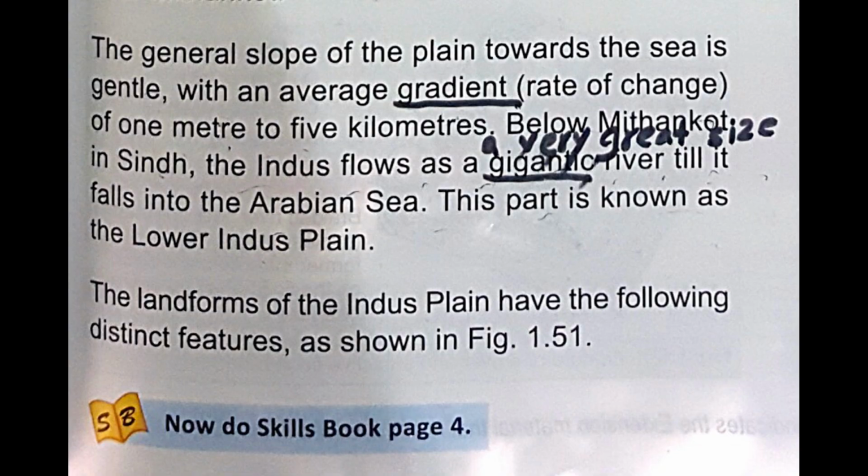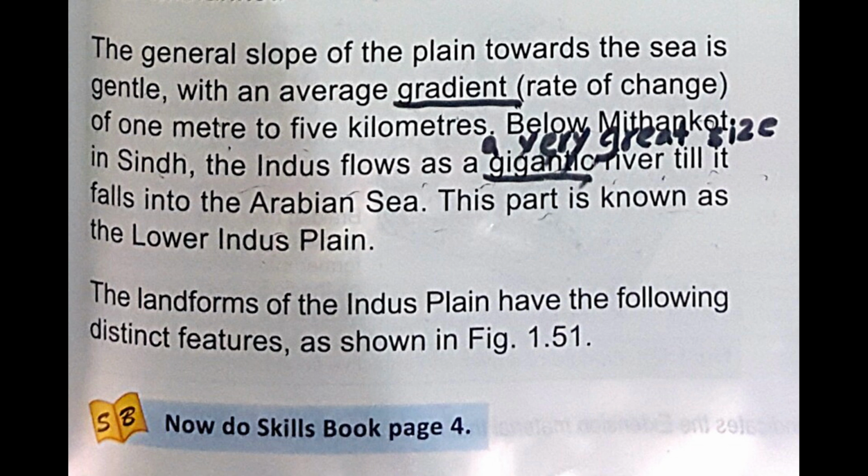The general slope of the plain towards the sea is gentle, with an average gradient of 1 meter to 5 kilometers. Below Mithankot in Sindh, the Indus flows as a very great river till it falls into the Arabian Sea. This part is known as the lower Indus plain.